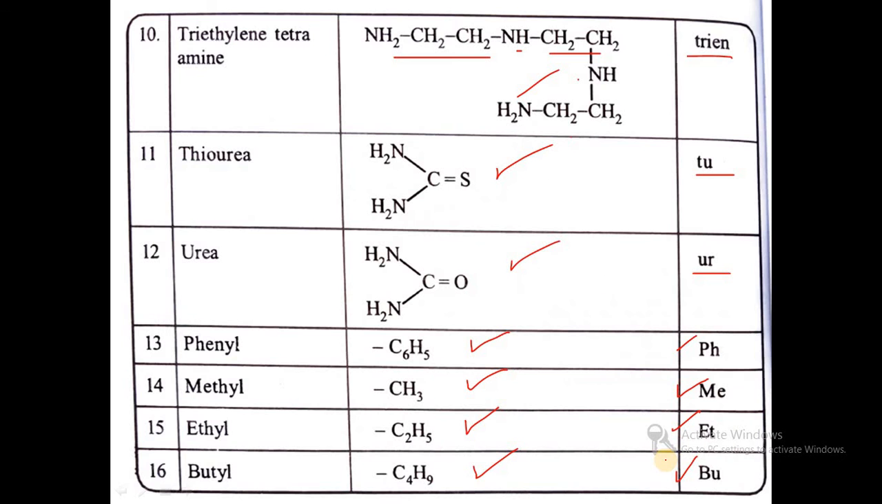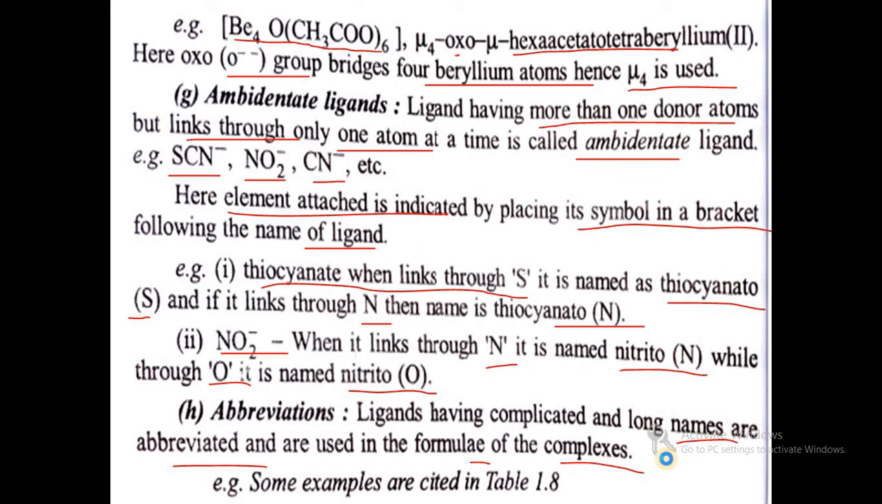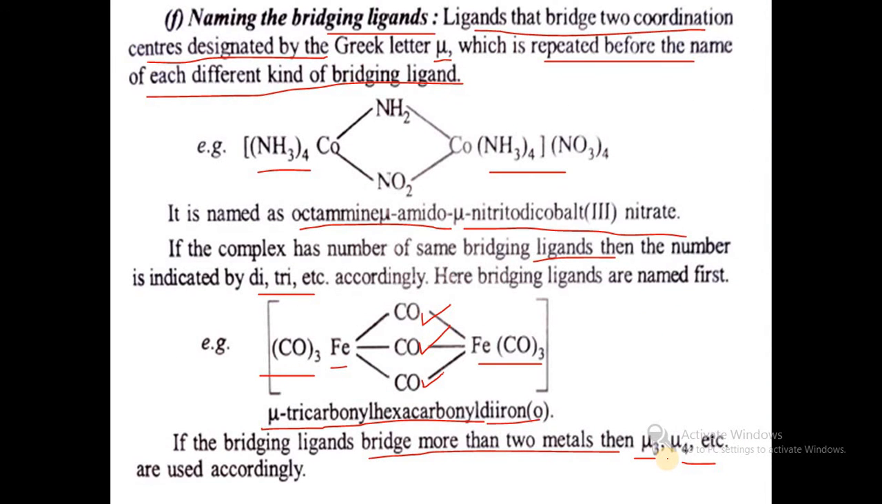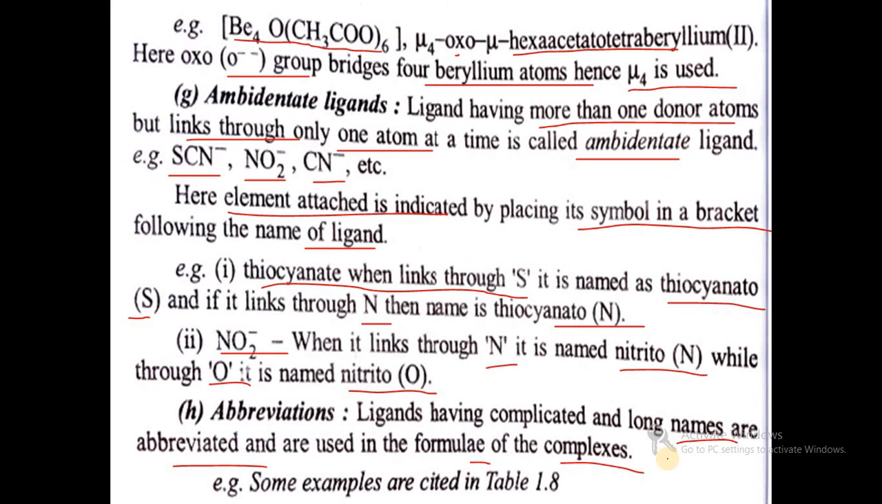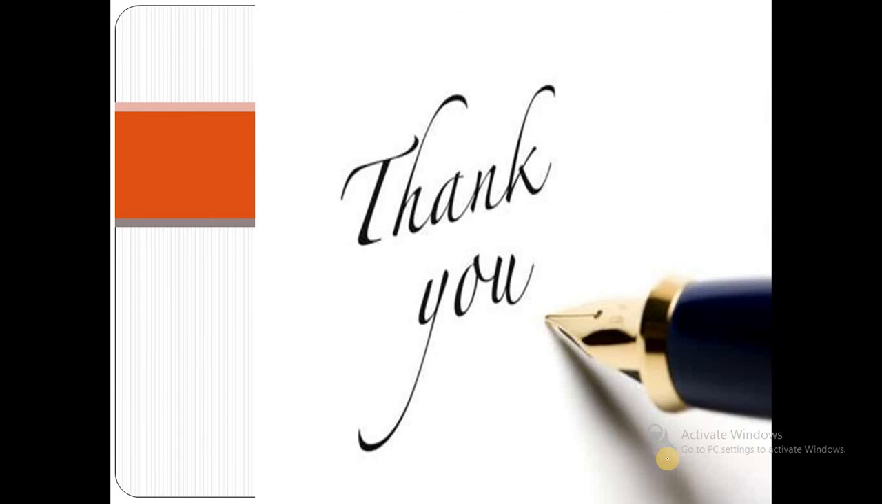So this is about the nomenclature of the ligands and some of the coordination compounds. So we have studied the most useful tools for the nomenclature of coordination compounds along with the bridging ligands. So this is about the IUPAC nomenclature of the coordination compounds.